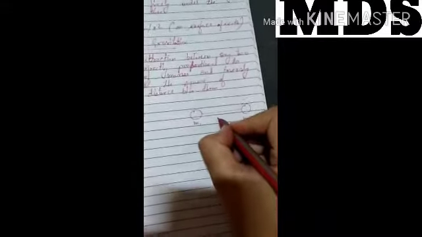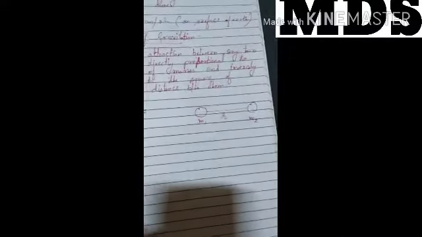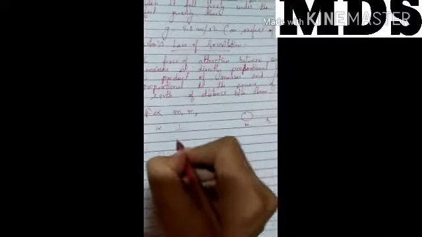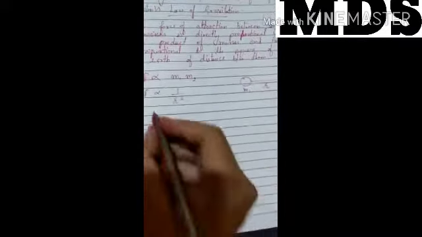If we take the distance between these objects as r, then we can write that the force is inversely proportional to r square.